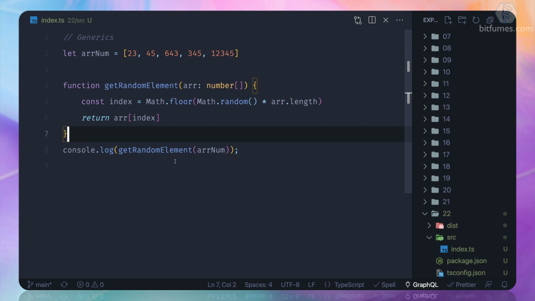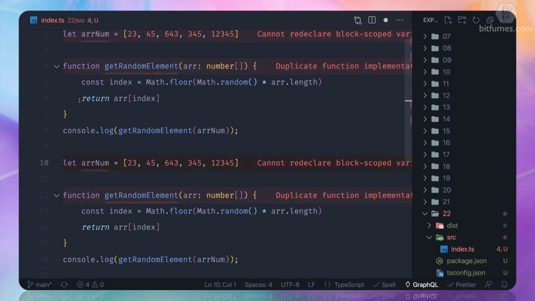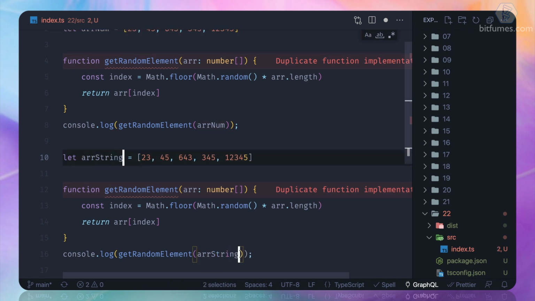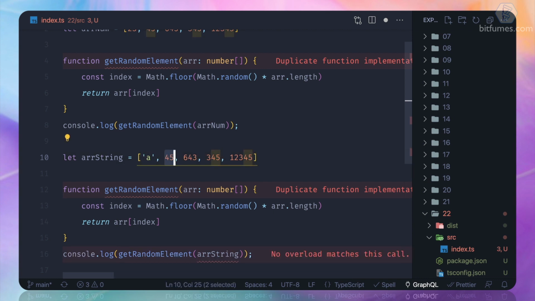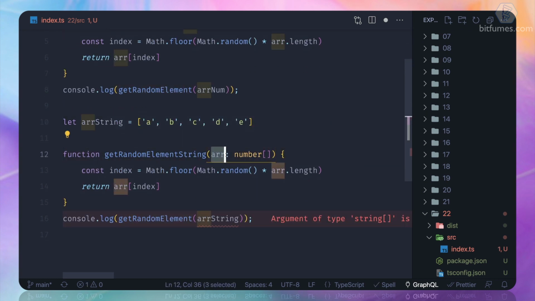This is good. But what if we want a similar concept for an array of strings? So I can say array of string, with A, then B, then C, and so on. How can I create a function? It's going to be exactly the same, but different here as an array of strings.